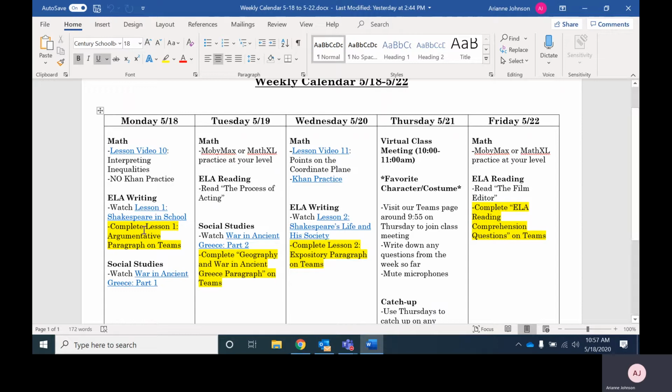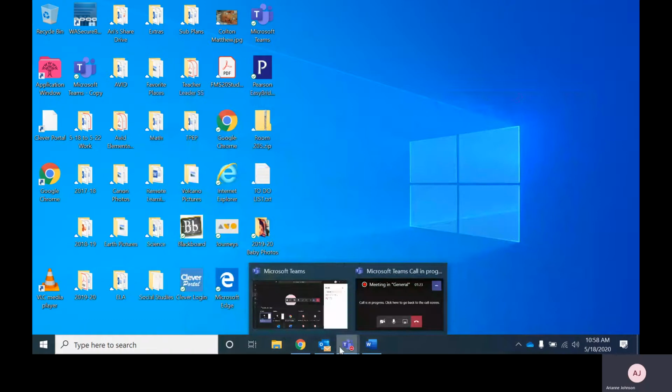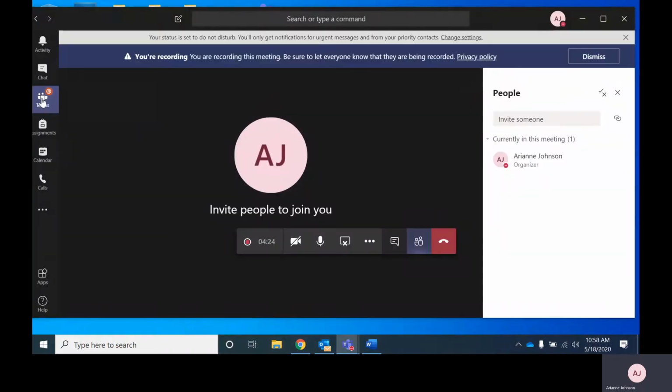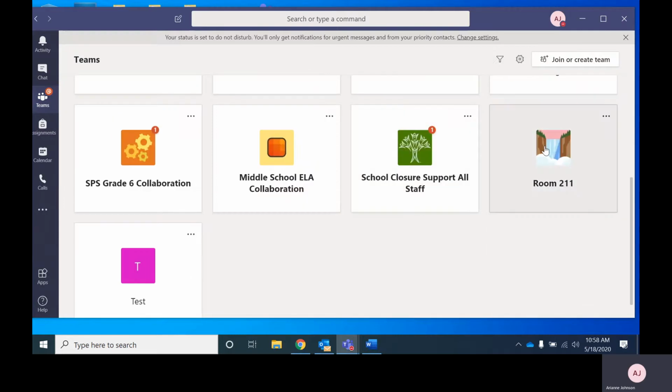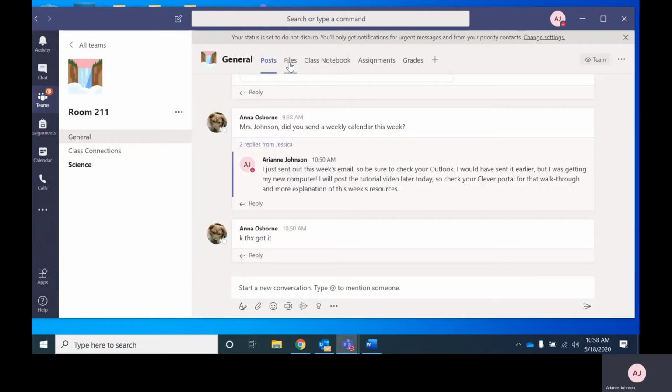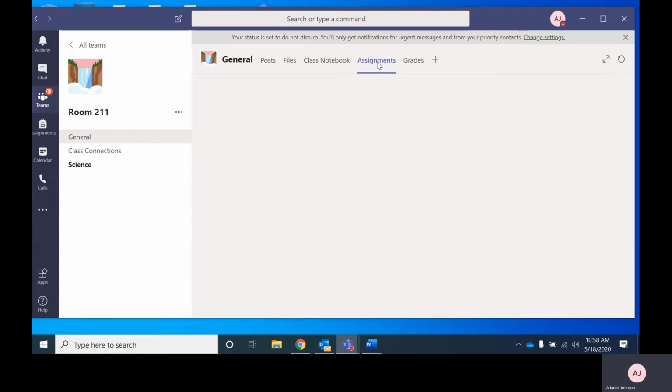So watch the lesson. And then you'll see on Monday, this highlighted chunk tells you that you have an assignment on Teams. So it says complete lesson 1 argumentative paragraph on Teams. So let's go check that out so that we make sure that the assignments are clear. Okay, I'm going to get to our Teams page, room 211, of course, and then let me think. If I go to assignment, that is where I think I want to be.